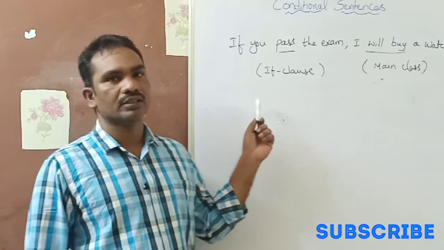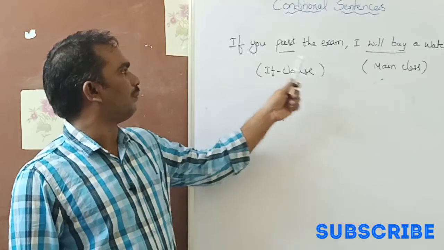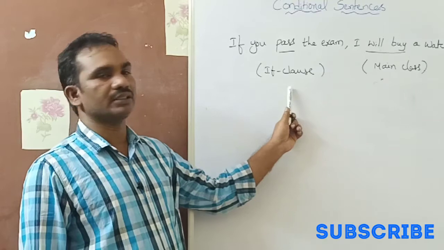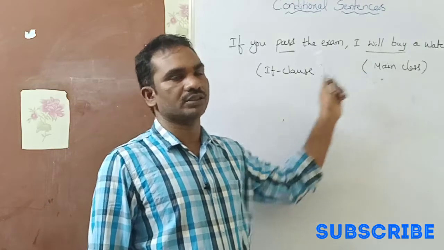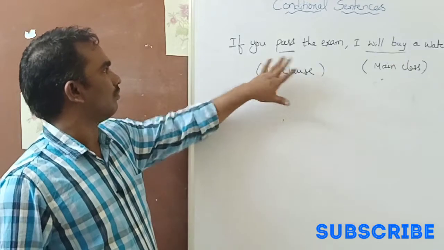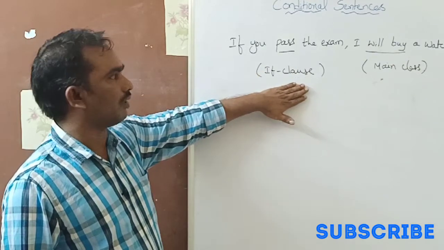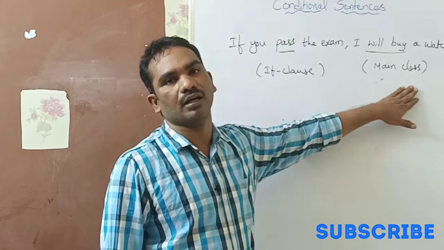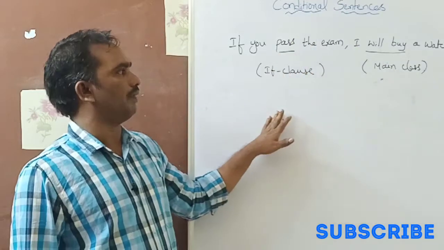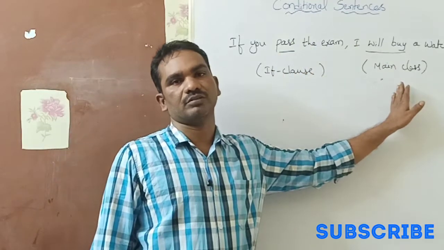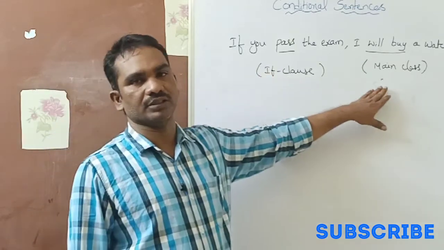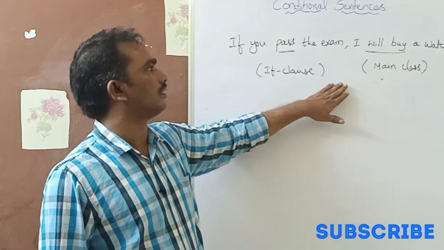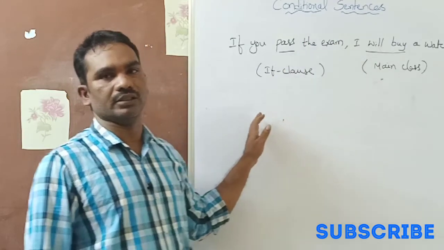Let's look at the sentence. If you pass the exam, this is the condition he made. I'll buy a watch. So if this happens, then it will happen. If it doesn't happen, it's also not going to happen. So these types of sentences are called conditional sentences.